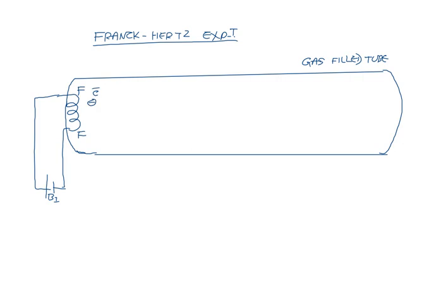Then there is the grid here. There are holes in the grid, so that electrons get through the holes of the grid. Now we want to keep the grid at positive potential, so that the grid will attract the electrons. For that we connect another battery, B2.